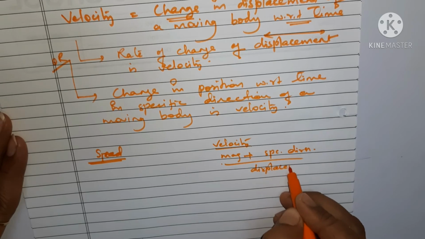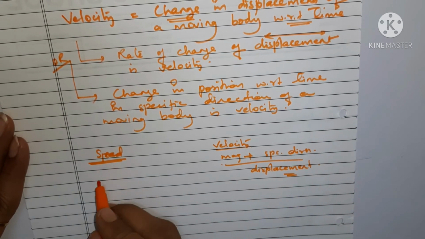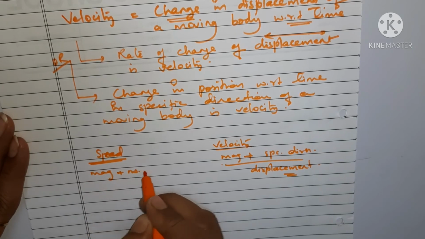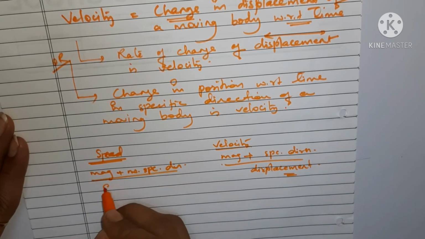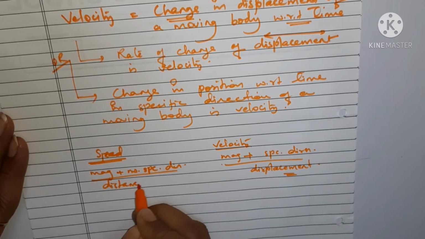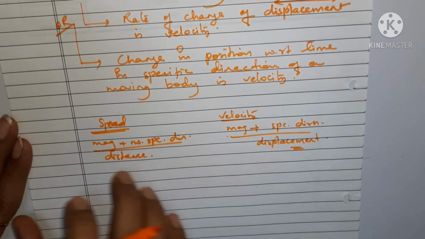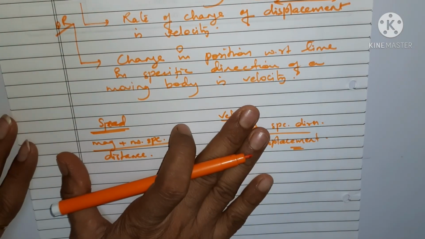So when we talk about velocity, we are talking about displacement. When we talk about speed, we are talking about distance, and there is no specific direction. But both are considered with respect to time. This you have to understand. So this was all about speed and velocity.